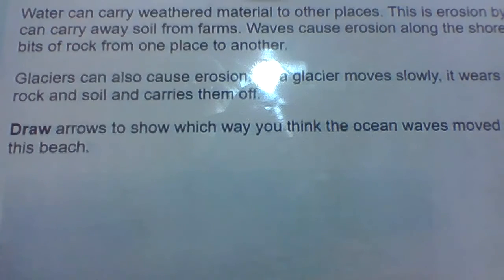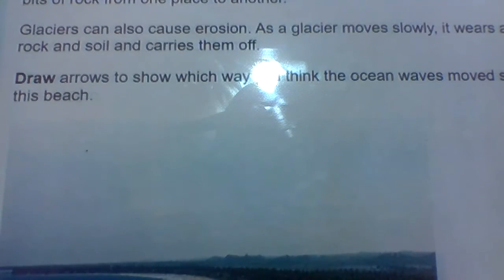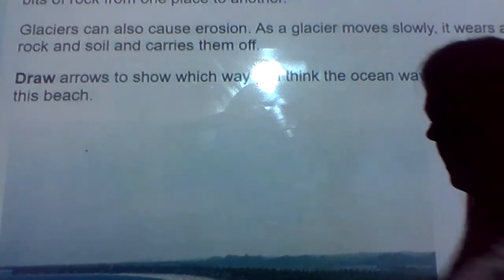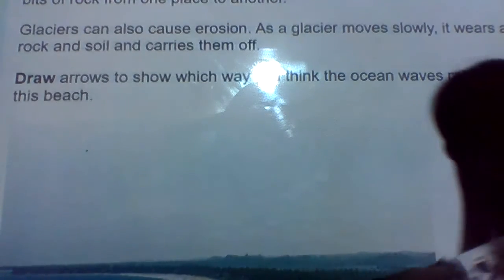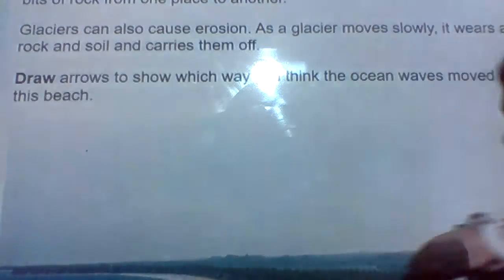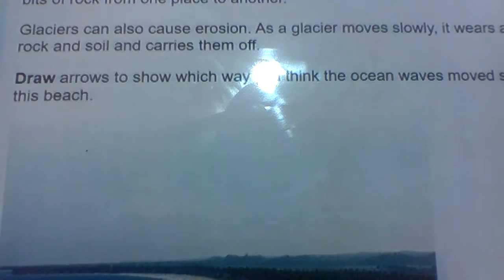At the bottom down here, they're asking you to draw arrows to show which way you think the ocean waves move the sand to form the beach. So, did the waves move it this way to form the beach, or did it move this way to form the beach? You decide. You draw the arrows and decide which way you think it might be going. Talk it over with your grown-up. See what they think.